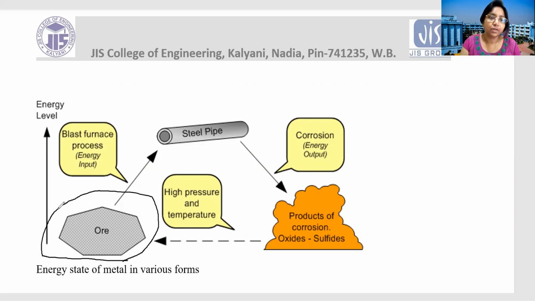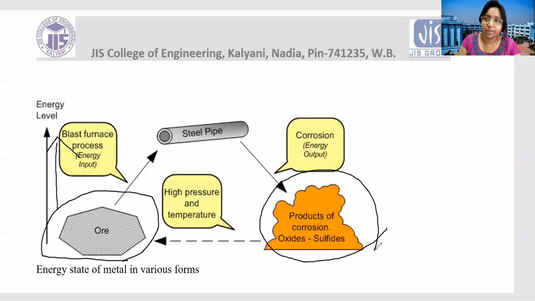Here it comes into a higher energy level. Then different products are formed. After that, when it comes into contact with the environment, like water, air, or other gases, corrosion takes place. The products of corrosion, oxides or sulfides, are at a lower energy level.